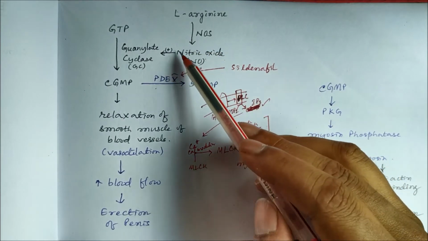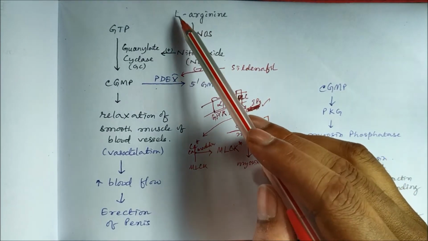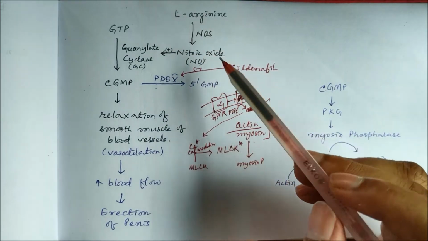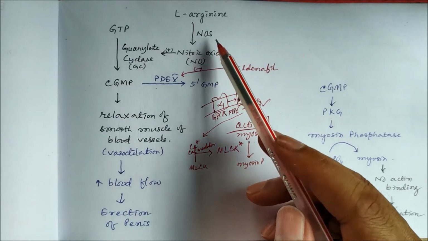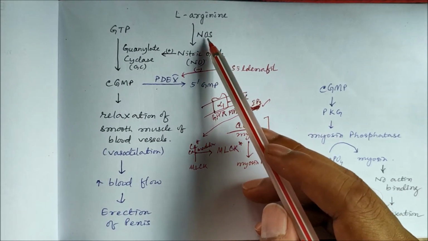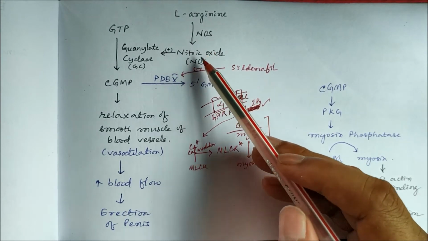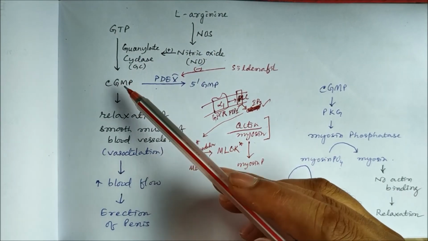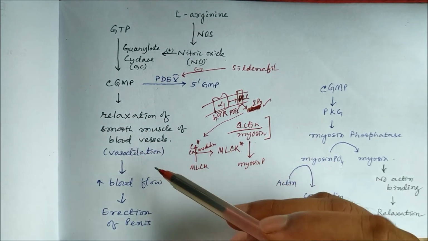This nitric oxide is synthesized by nitric oxide synthase from L-arginine, the amino acid. So L-arginine is the precursor of nitric oxide. Nitric oxide activates guanylate cyclase, this produces cyclic GMP, and cyclic GMP causes vasodilatation.